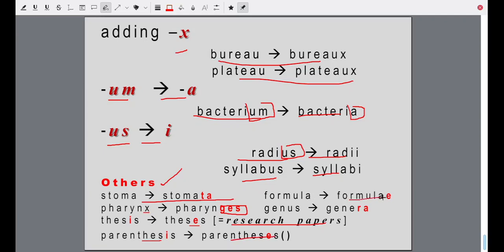Formula, formulae. You add e, not s. Genus, genera. You add ra. So there are other ways of forming plural, but these are usually not taught in grammar. When you come across these words in, say, science or other places, then you get the plural.